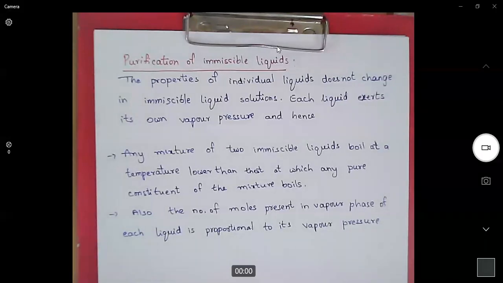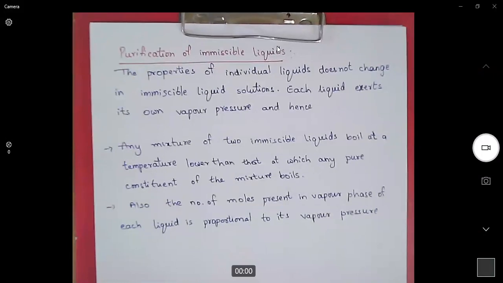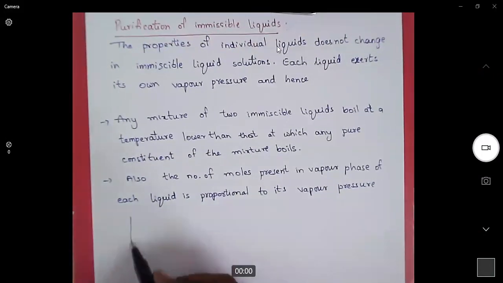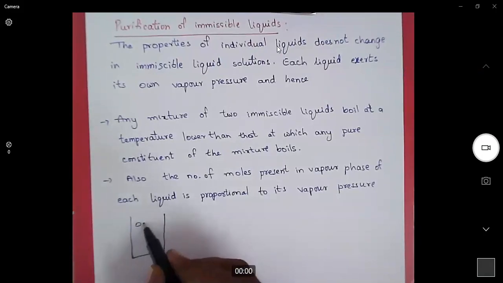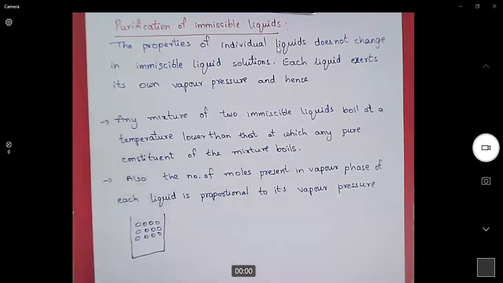What are immiscible liquids? When we mix two liquids, they don't mix at all. We can clearly visualize a boundary between the two liquids in a beaker. So these are immiscible liquids. When we pour two immiscible liquids in a glass beaker, we can clearly visualize the boundary that separates these two liquids.